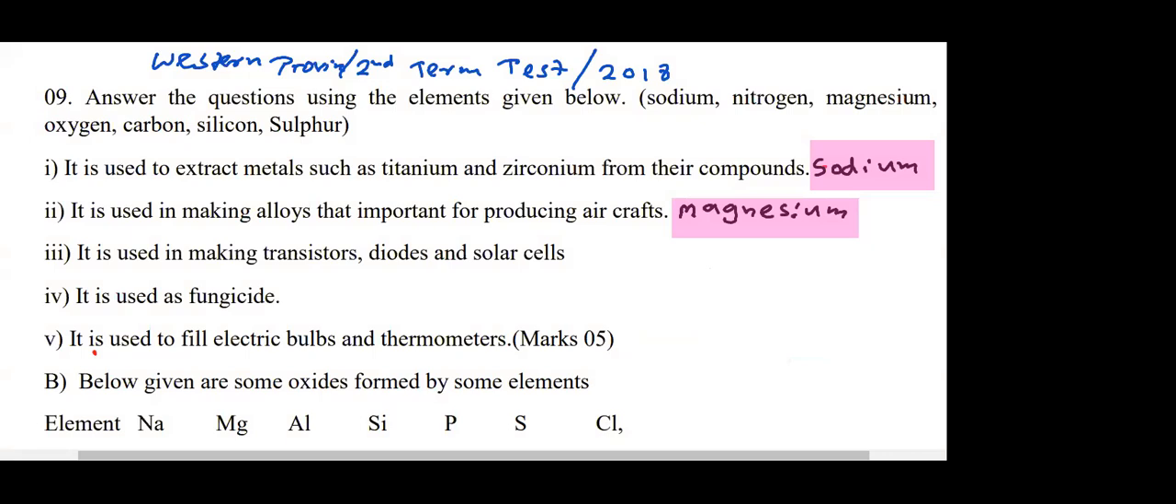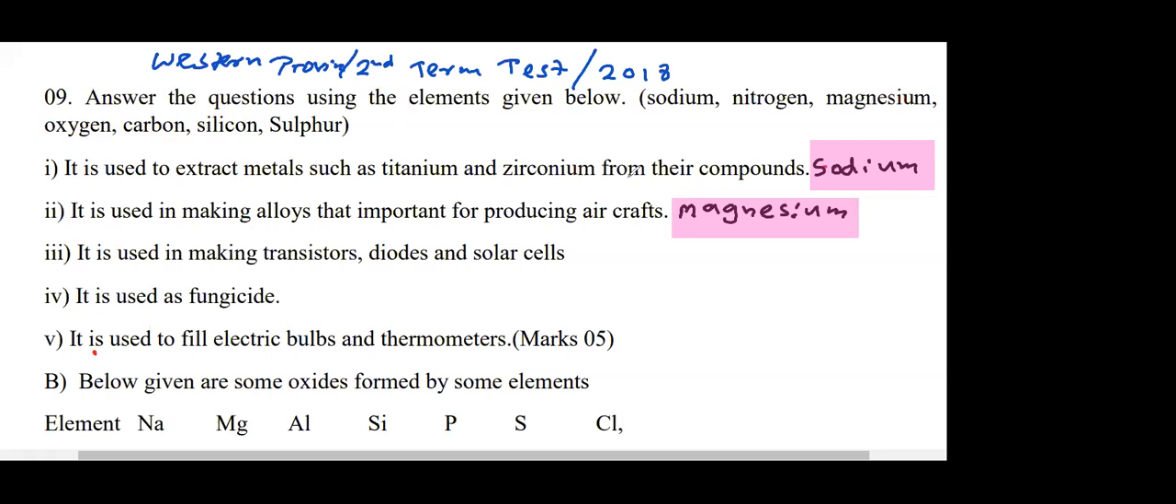Until I upload the URL, what is the answer for that? What is used for making transistors, diodes, and solar cells? Which element is used? Who can give me the answer for part 3? I'll ask Mariam. Silicon. Yeah, very good. Silicon.